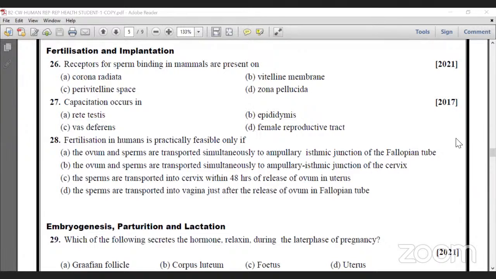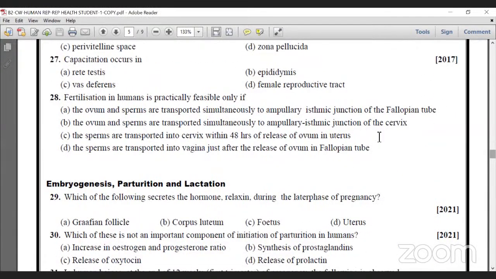Capacitation occurs in... What is capacitation? Capacitation means the ability of the sperm to fertilize the egg. Once the sperm starts moving through the vaginal passage, at the time of copulation, ejaculation occurs and insemination begins. After insemination, sperm start moving toward the egg. But some sperm will not be able to move up to the egg.